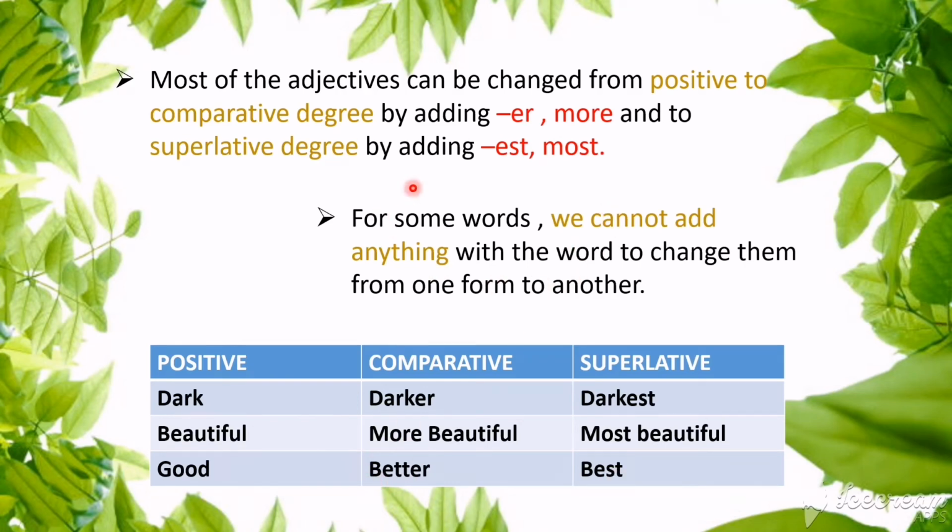So that is what is explained in the next paragraph, that we cannot add anything with some words in order to change them from one form to another. That is this, like good, better, best. You're not at all adding anything with the main adjective. You're just changing the entire word to change them from one form to another form.